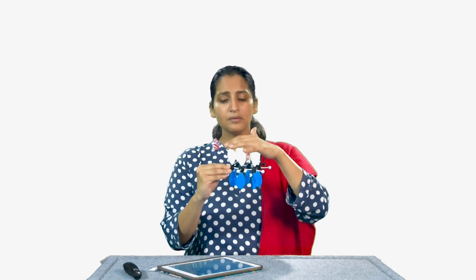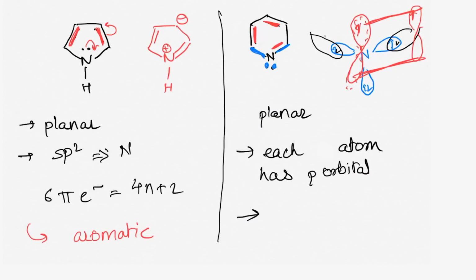These two electrons cannot overlap because of the geometry, they cannot overlap in this plane or this plane to really be counted in the pi electron system. So, in this case the number of pi electrons is still 6 and it fits the 4n plus 2 pi electron rule, and thus the molecule remains aromatic.